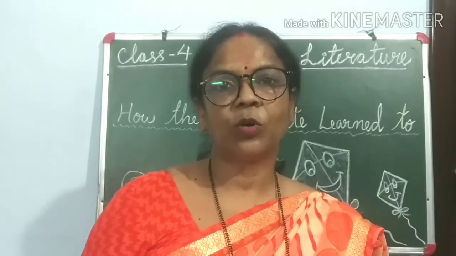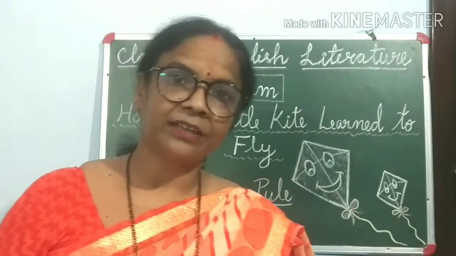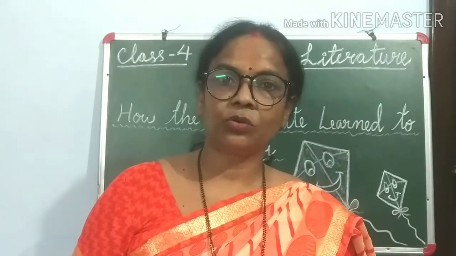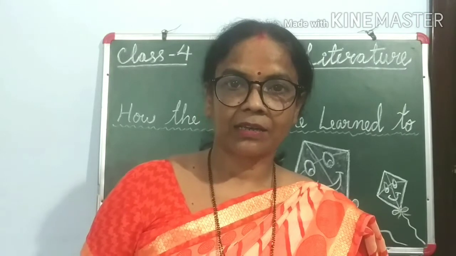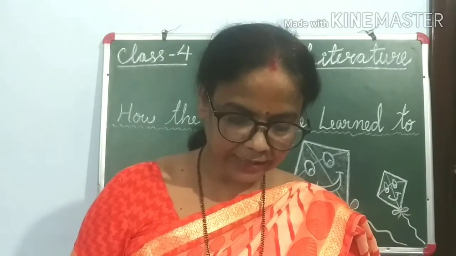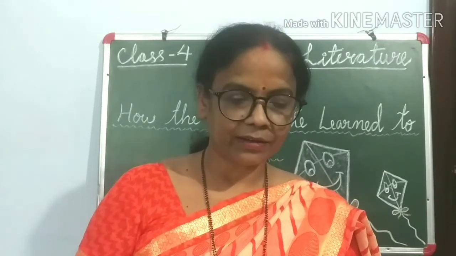So now children, hope you have understood the poem Kite. Read it twice at least and go through all the tough words, difficult words given in your book, like tranquil, stirred, whirling, thrilled with pride.